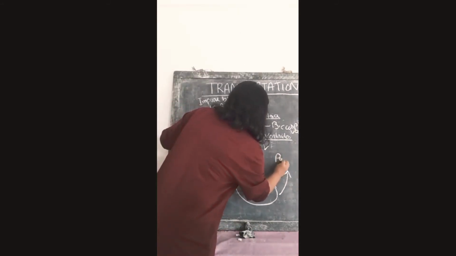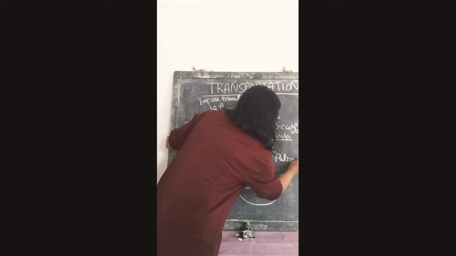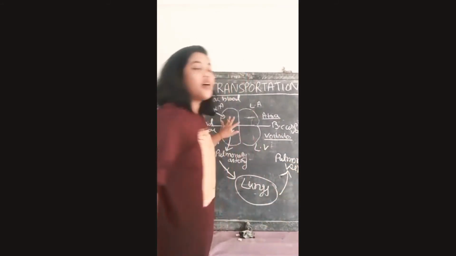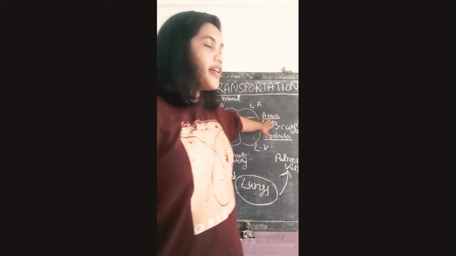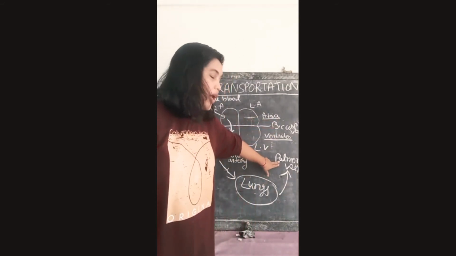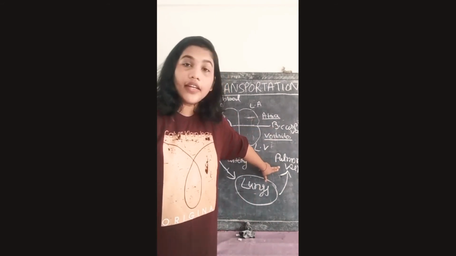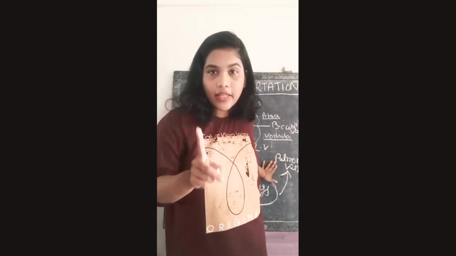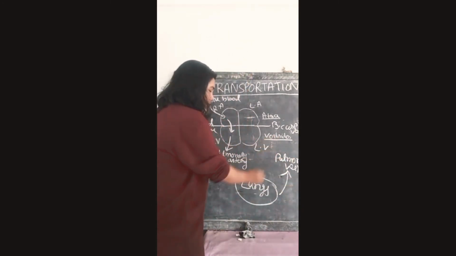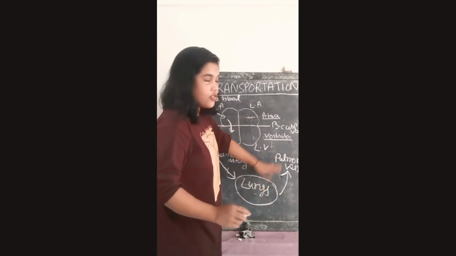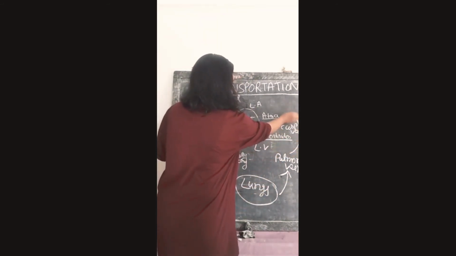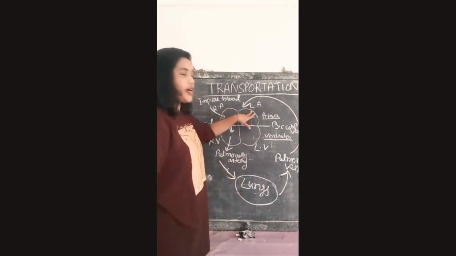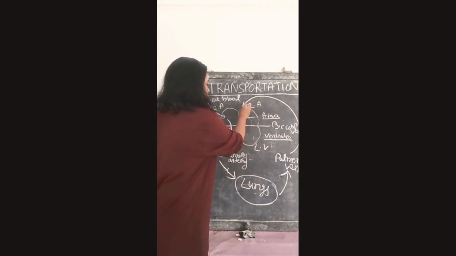Arteries carry pure blood, veins carry impure blood. But in this case, what is the pulmonary vein carrying? It carries pure blood. Like the pulmonary artery, the pulmonary vein is also an exception. It carries pure blood from the lungs towards the heart, towards the left atria. This is pure blood.